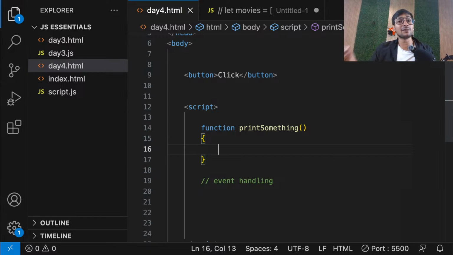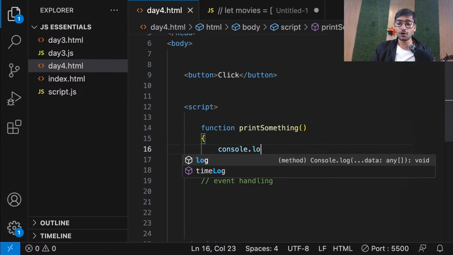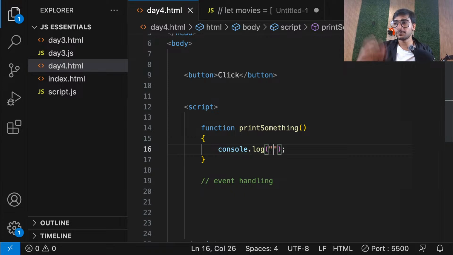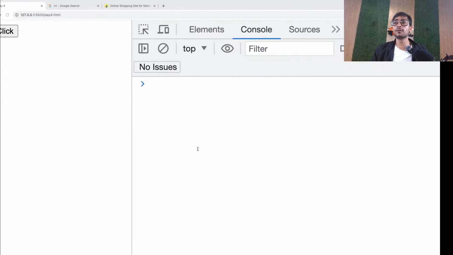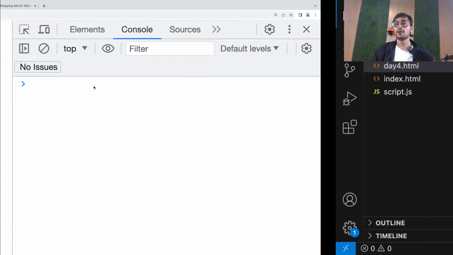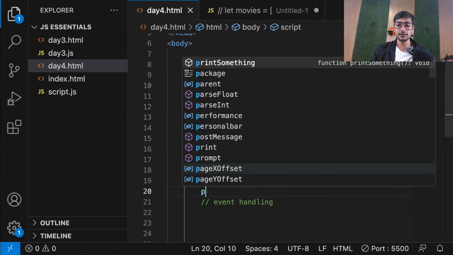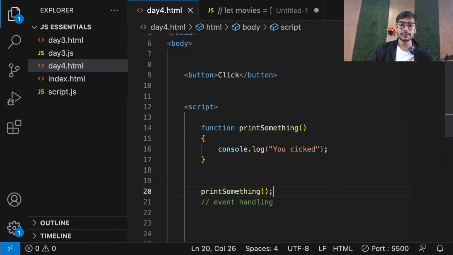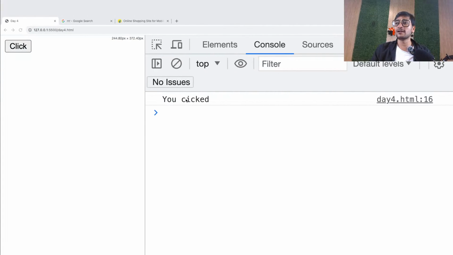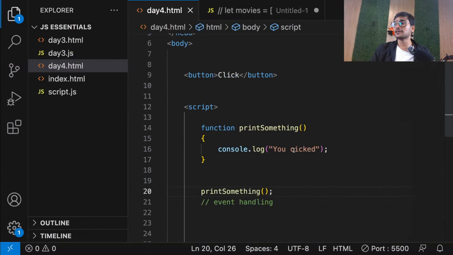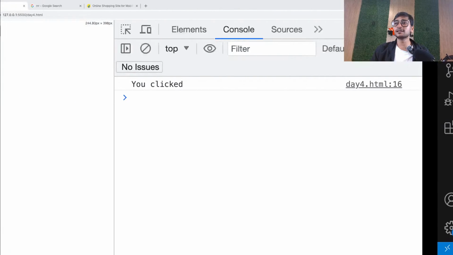Now, guys, right now it is only printing on the console, but in future it can be any kind of code. It can be movement code, scrolling code, animation code, anything. But for now, it's simply printing on the console. So let's say you clicked. Now see, guys, this is a function. That means this function won't be called automatically. You can see there's no output. But if I call it here, just below, that function will be executed and I'll see the output. Okay. And let me just mention clicked. I forgot. So now, guys, you can see you're directly getting the output.